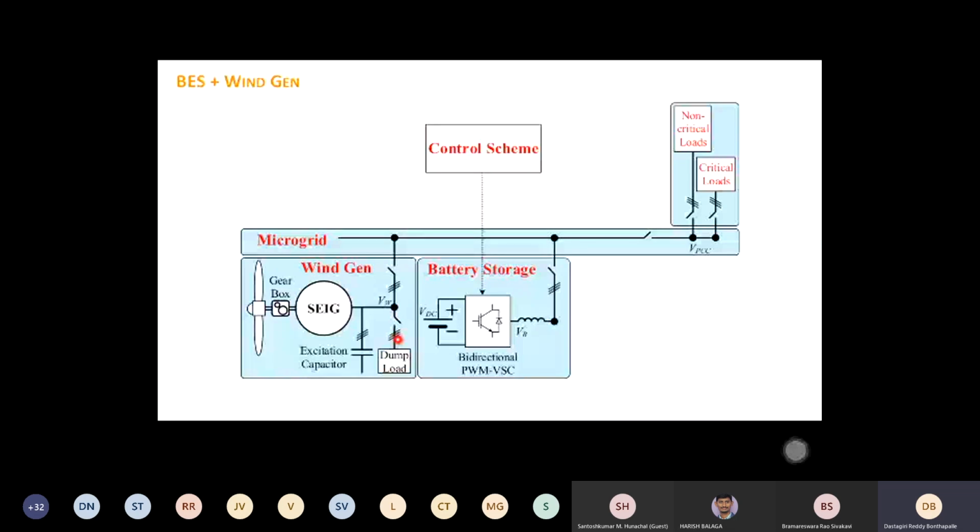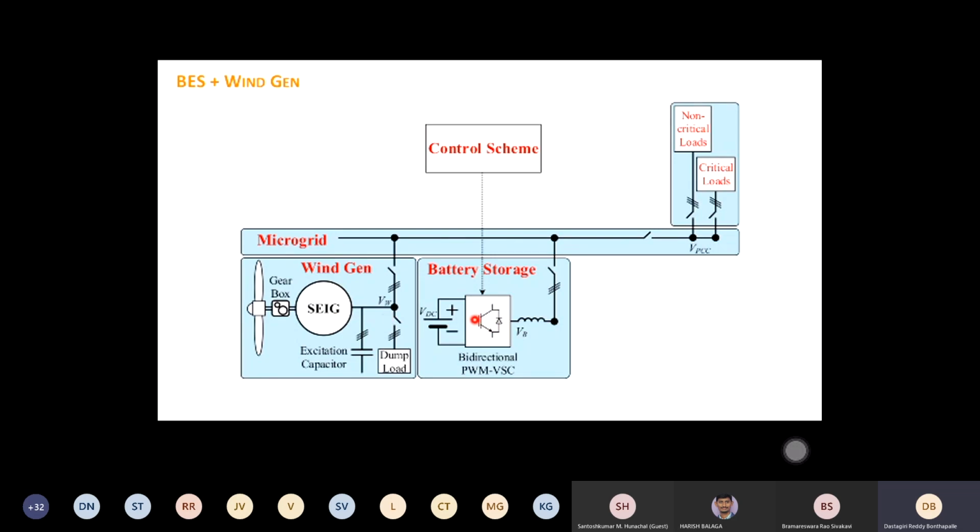Let's say it is running at 415 and this one is running at 400. Now you can adjust your voltage and frequency to match, then close this breaker. I mean, the converter can command this breaker to close. Once it is closed, you can adjust your voltage and frequency back to nominal values, and this wind generator will definitely follow you.